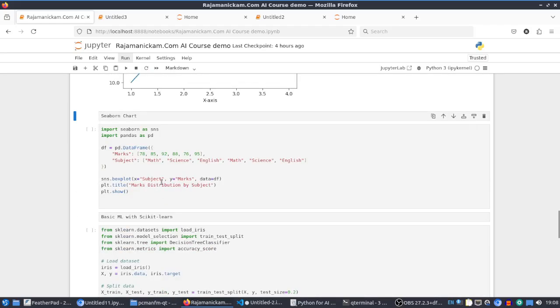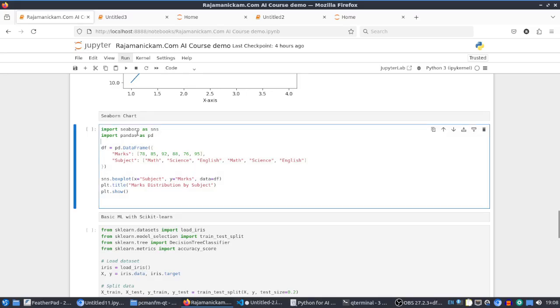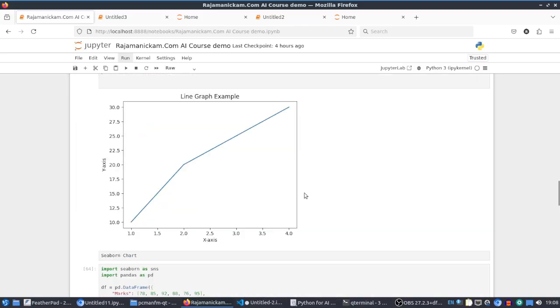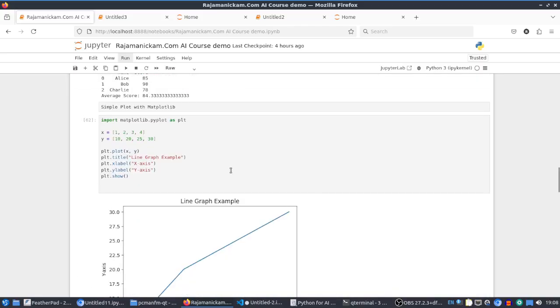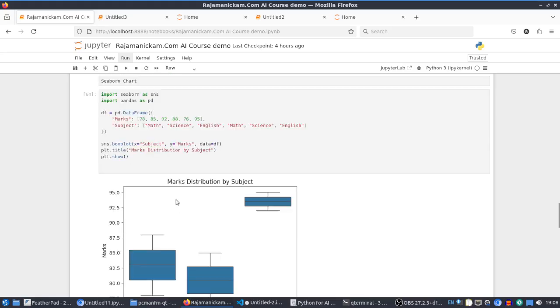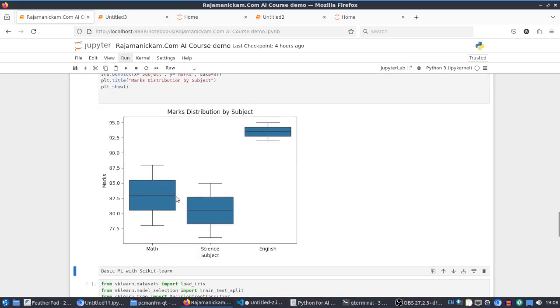And this example is for using a seaborn chart. So we have to import seaborn, and we are using a box plot here. It's creating this plot. So for simple things, we can go with matplotlib. Suppose it involves any complex things or advanced features, we can go with seaborn.